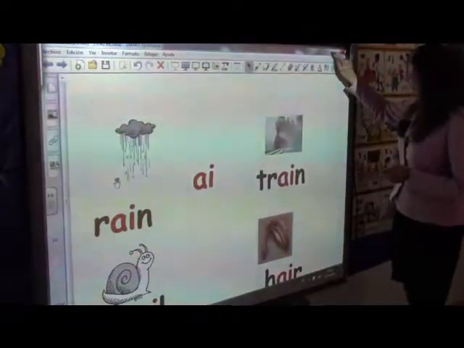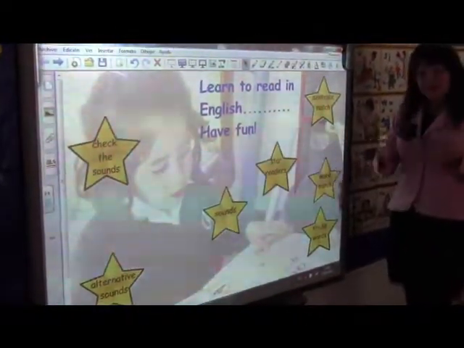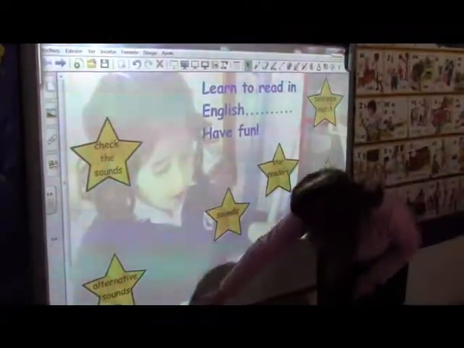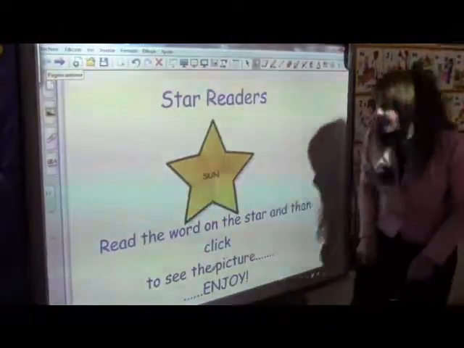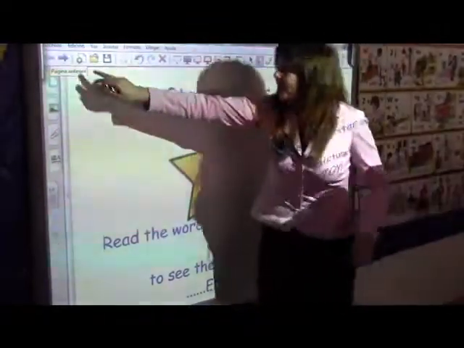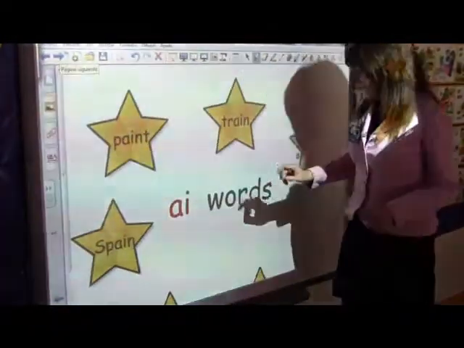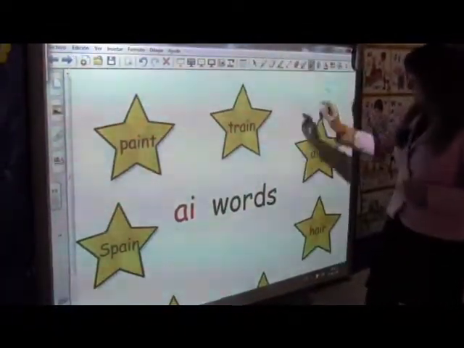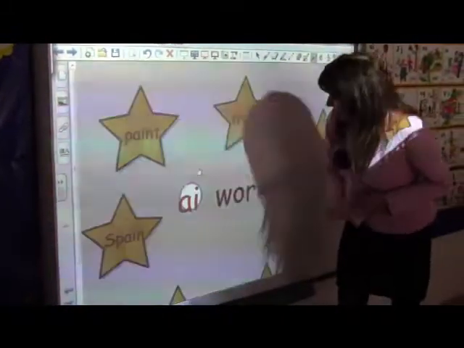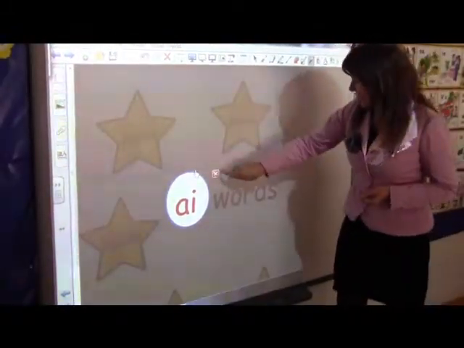Okay. The next part of the process is to get the sounds together, to blend the sounds and start to read. And for that, we have a page called Star Readers. If we go back to the A, here we have the A words, okay?